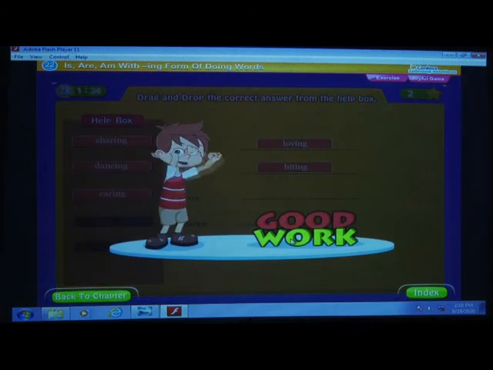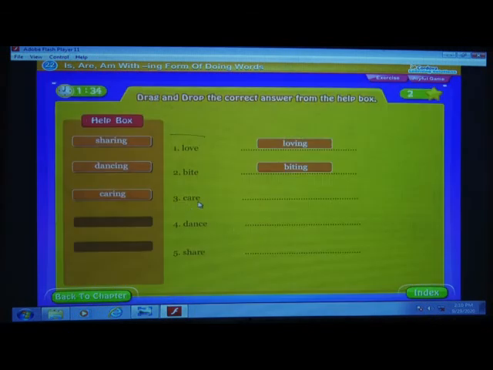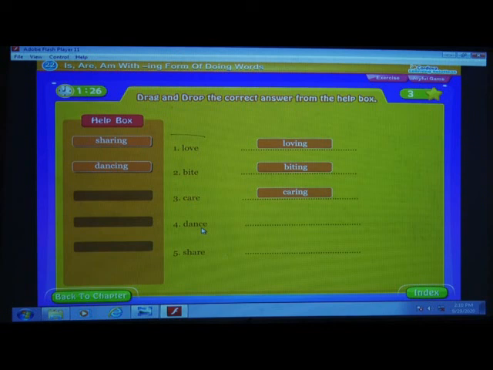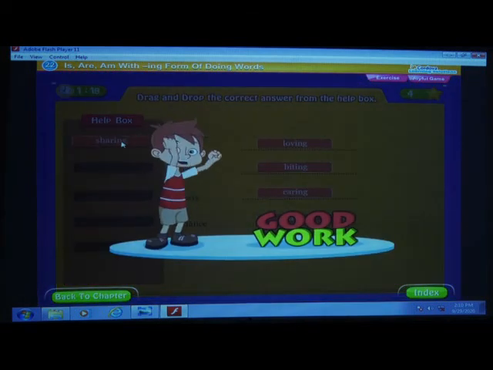Good work. Care, again E is dropped out, caring. Good work. Dance, yes, E is dropped out, spelling is D-A-N-C-I-N-G, dancing. Good work.